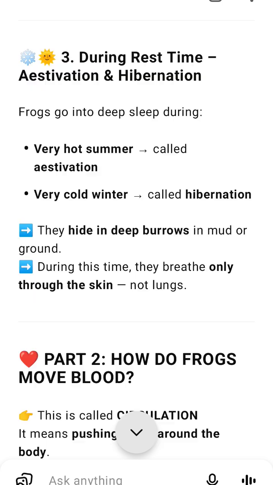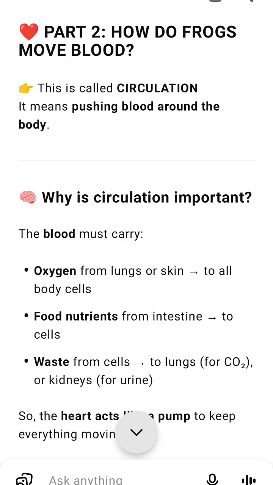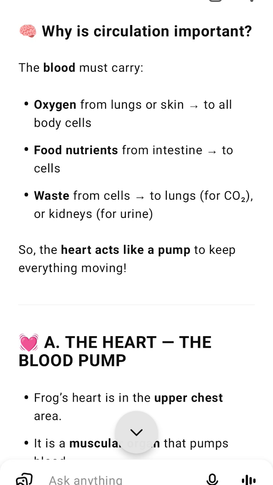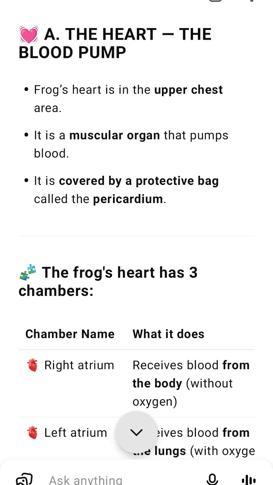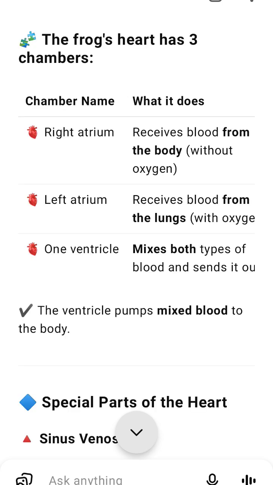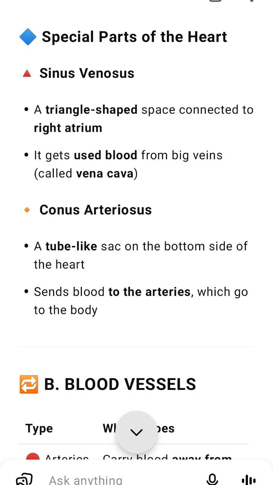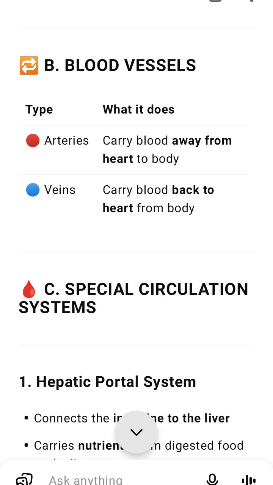Frog's heart, the blood pump, is located in the upper chest of the frog. It is muscular and covered by a thin protective cover called the pericardium. The frog's heart has 3 chambers. The right atrium receives deoxygenated blood from the body. The left atrium receives oxygenated blood from the lungs. The ventricle mixes both types of blood and pumps it to the body.